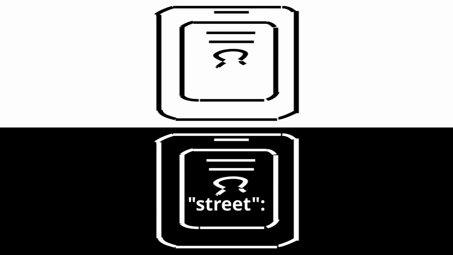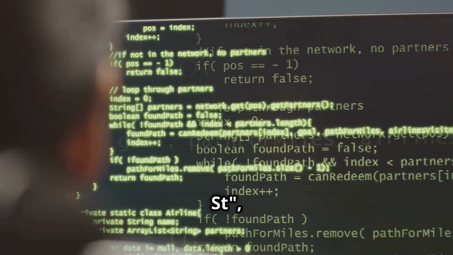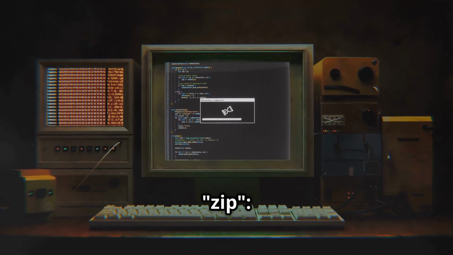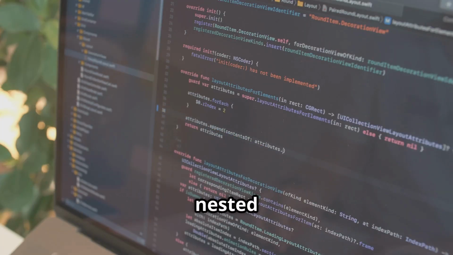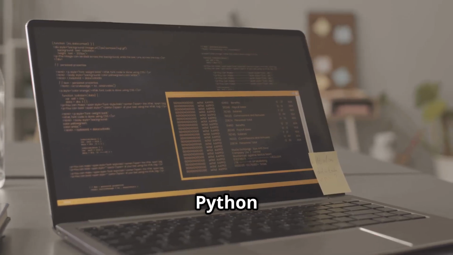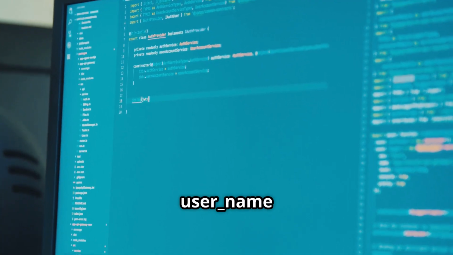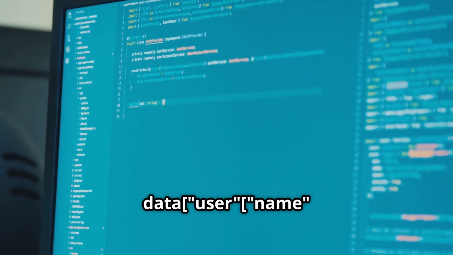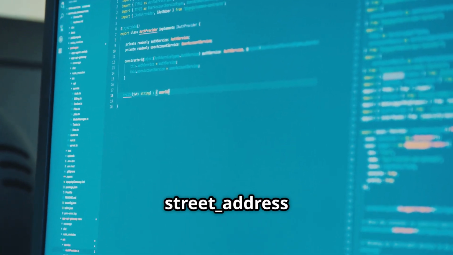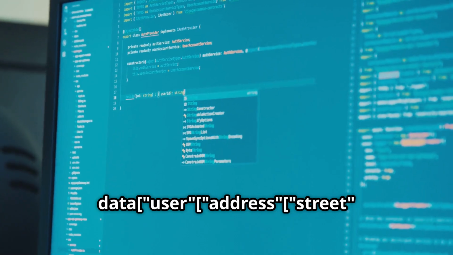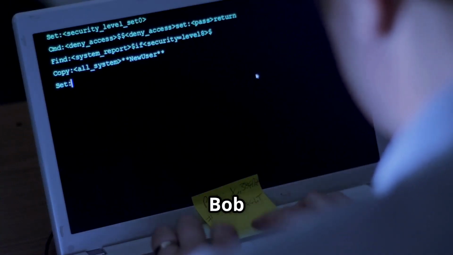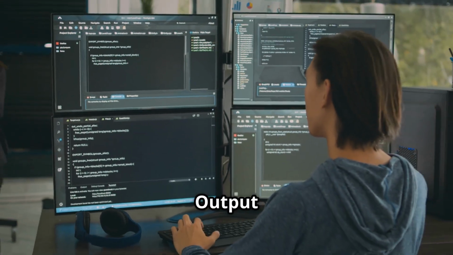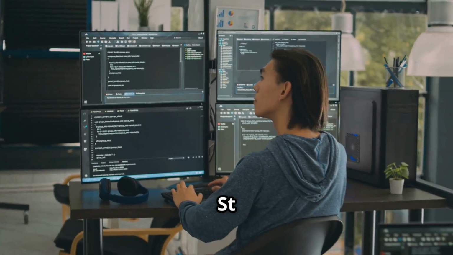User, name: Bob, address: street: 123 Main Street, city: Anytown, zip: 12345. To access nested values, you can use the following Python code. user_name = data["user"]["name"], street_address = data["user"]["address"]["street"], print(user_name) # output: Bob, print(street_address) # output: 123 Main Street.